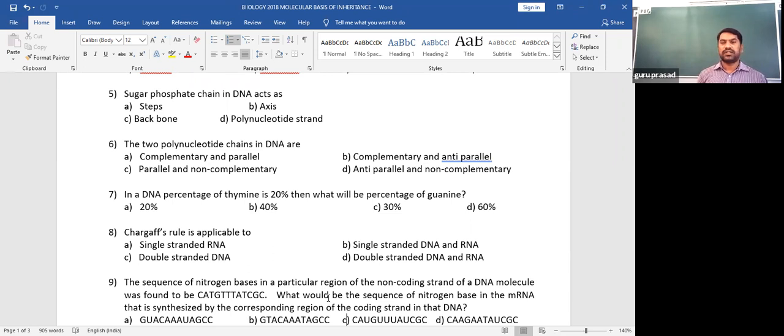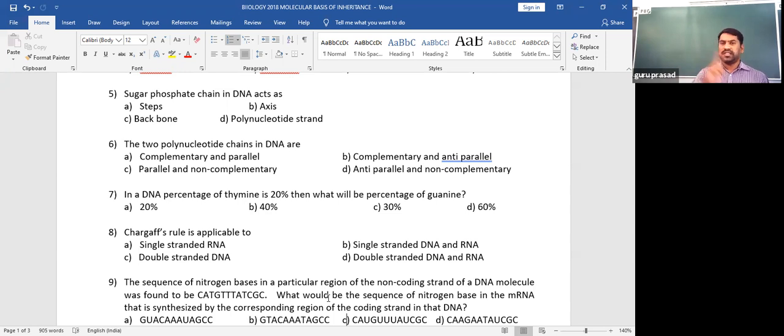And these two strands are held together, as we already thought, through weak hydrogen bonds at nitrogen bases. Now when you study the structure of DNA, these details were also given by Watson and Crick: these two strands, first of all, run in opposite directions. What you call anti-parallel in direction, first point. The two strands are anti-parallel in direction. Now you may get the question, what is that anti-parallel?